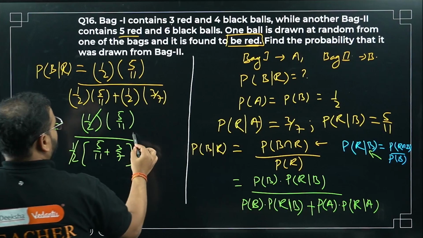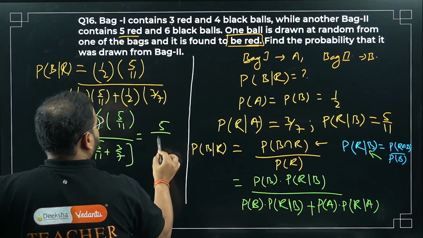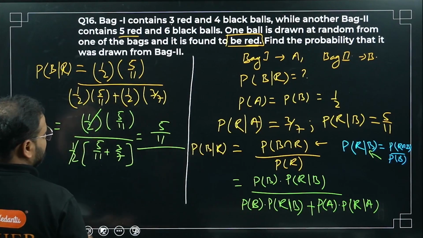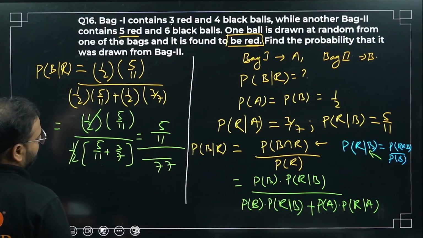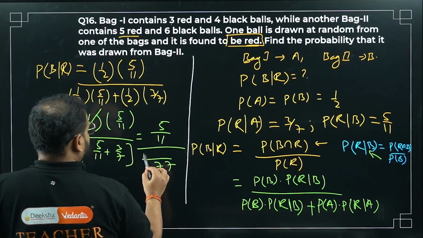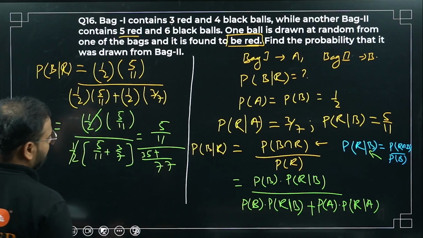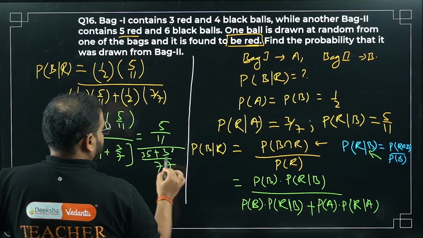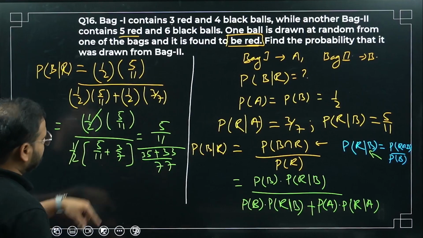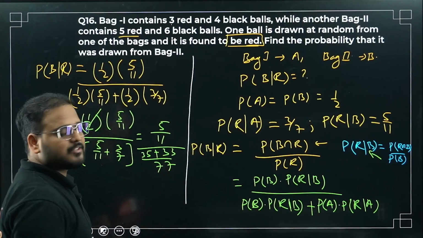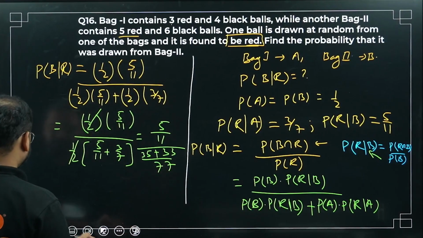Now 5 by 11 divided by, with LCM 77: 5 times 7 is 35, and 3 times 11 is 33. Check the LCM: 11 sevens are 77, so 5 sevens are 35, and 7 elevens are 77, so 3 elevens are 33.